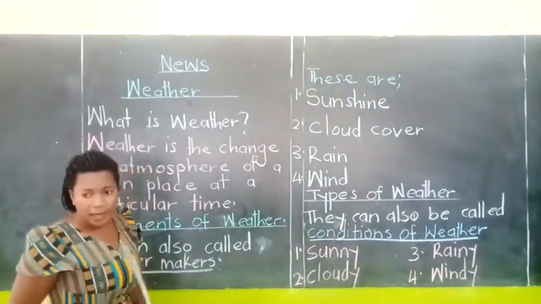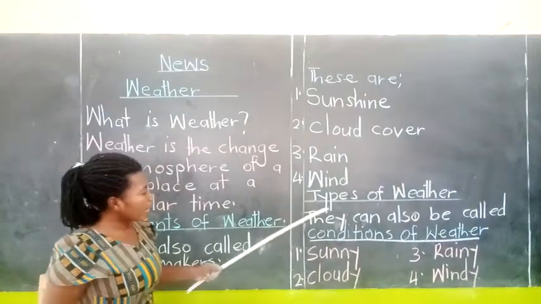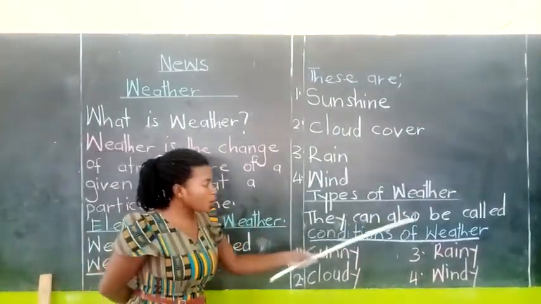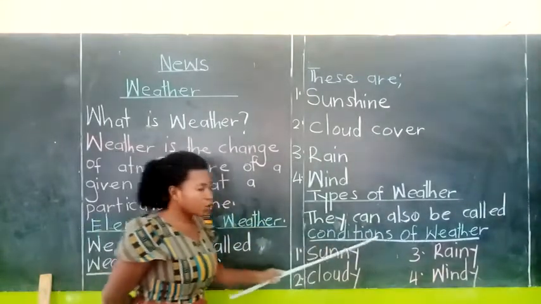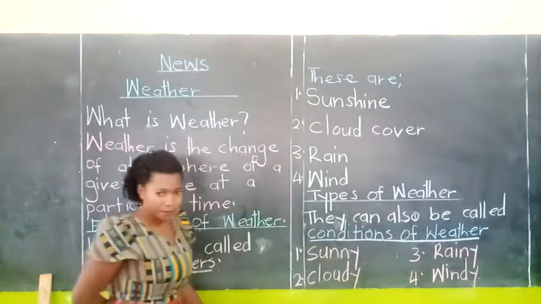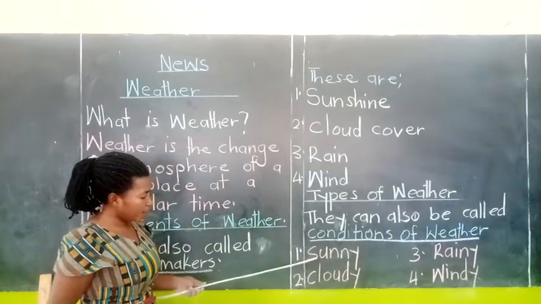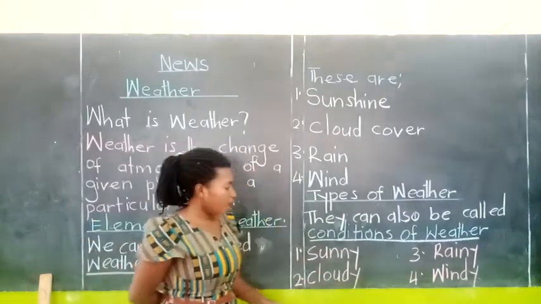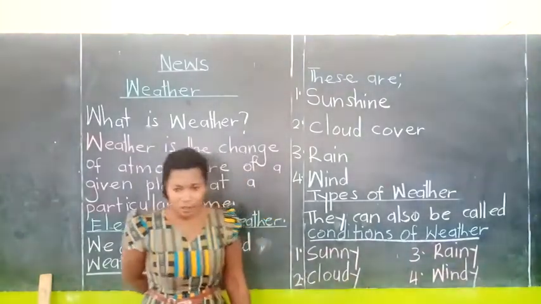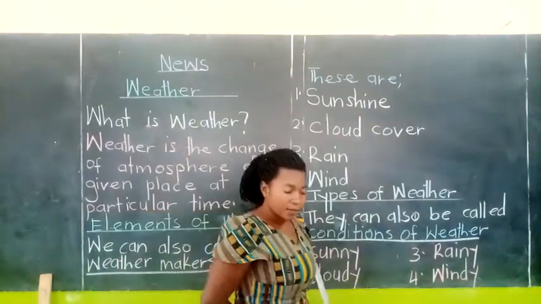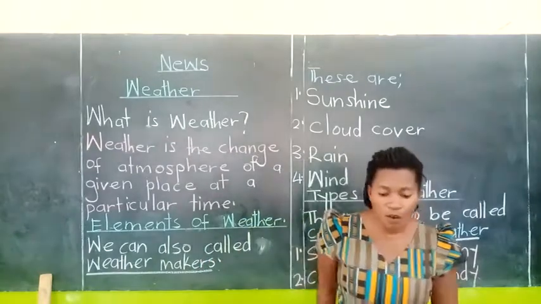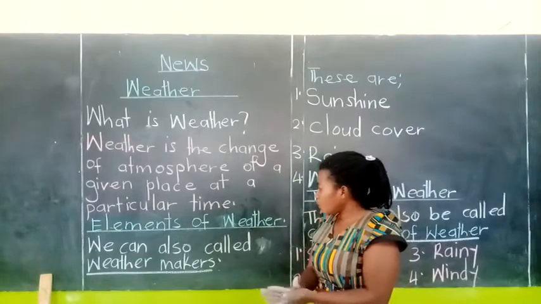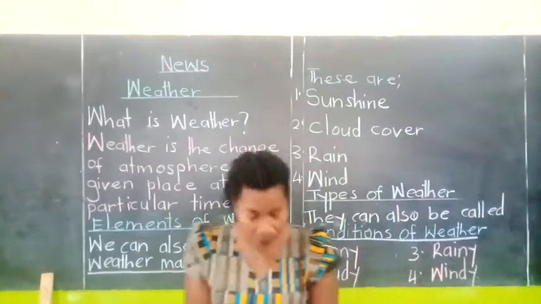Okay? So let us read through types of weather. They can also be called conditions of weather. The types here are sunny, cloudy, rainy, and windy. So these are the 4 types of weather. So that is our lesson for today.